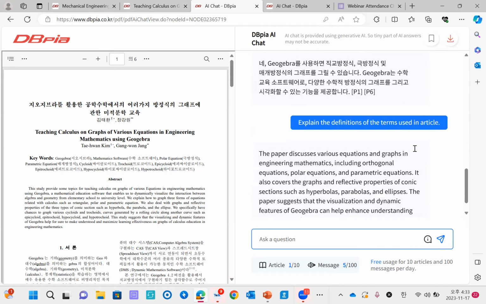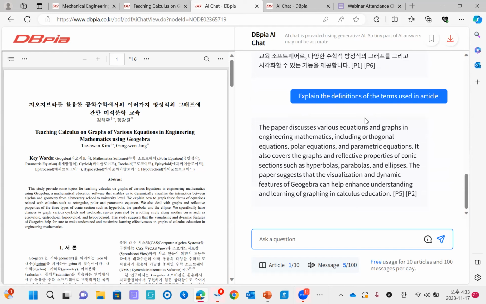And also, you can just type in English and ask AI chat to answer in English. Then you can get answers in English too. So, as you know, it is a big burden for users to paste articles into ChatGPT.